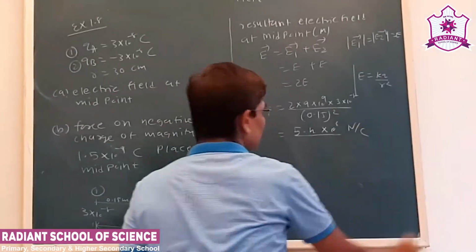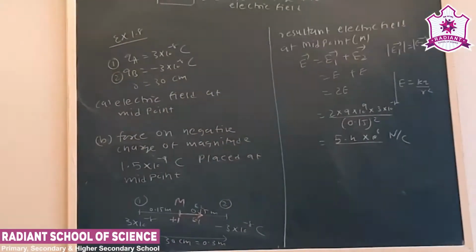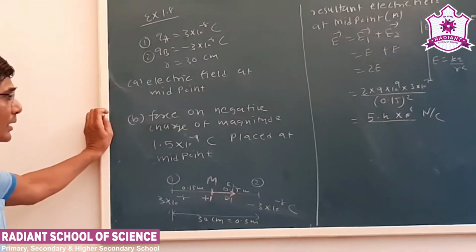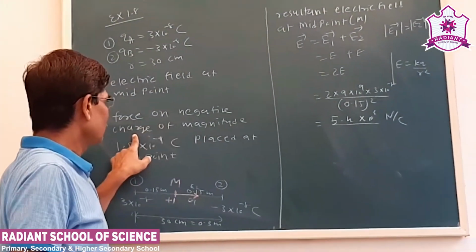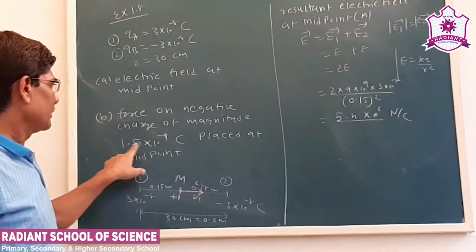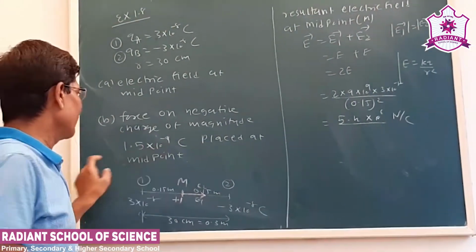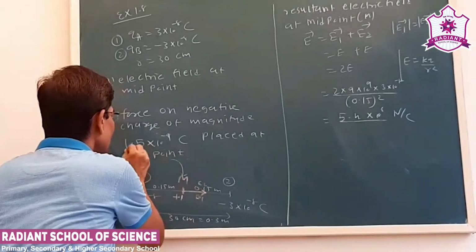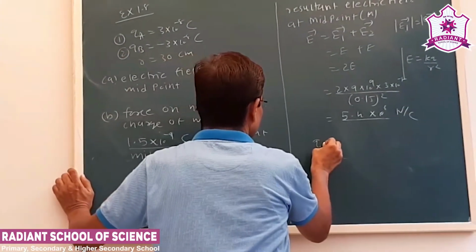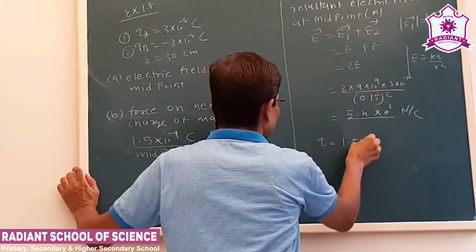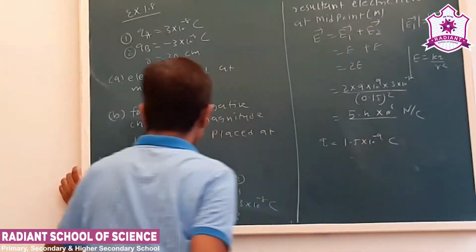What is the unit? Newton per coulomb. Okay, now this is the first part. Now the second part: force on a negative charge of magnitude 1.5 into 10 to minus 9 coulomb placed at the midpoint. Let us say the charge Q is 1.5 into 10 to minus 9 coulomb, placed at the midpoint.